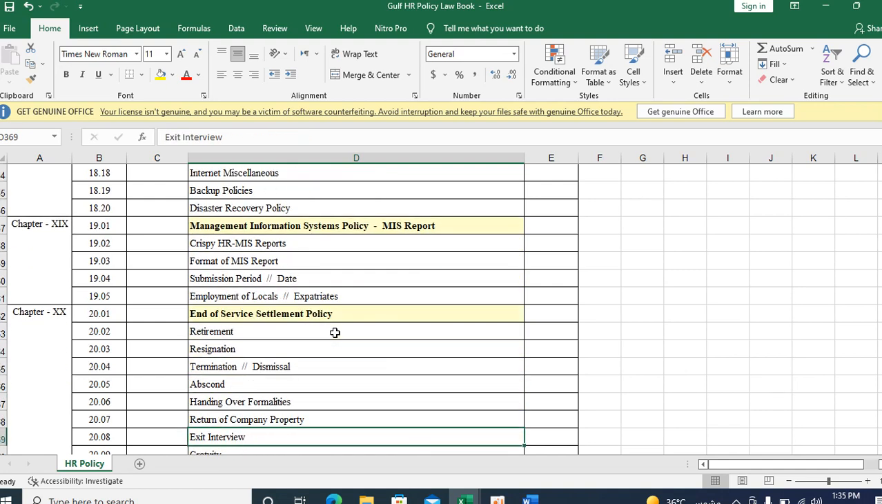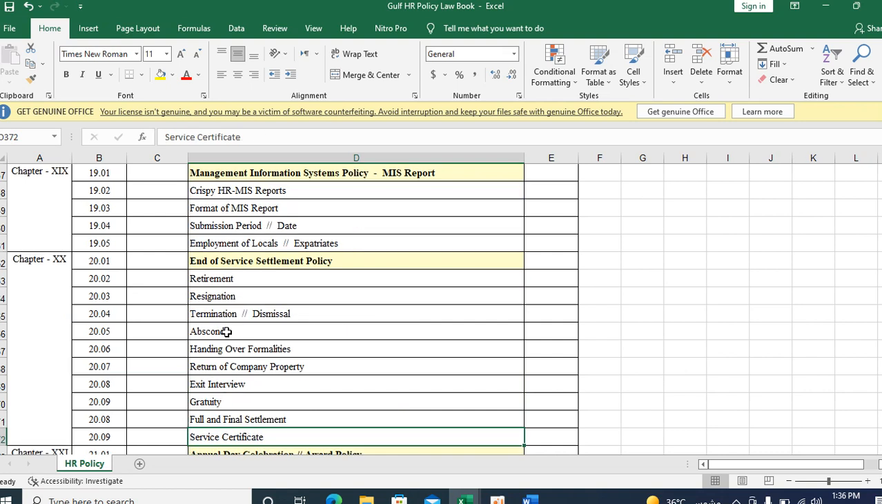Okay, end of service benefit, that is the end of service settlement policy. There are two main types of end of service: one is retirement, another is resignation, or termination or dismissal. Another one is abscond. The major ones are retirement and resignation. So what is the end of service benefit, and what is the procedure for it? Gratuity, exit interview,